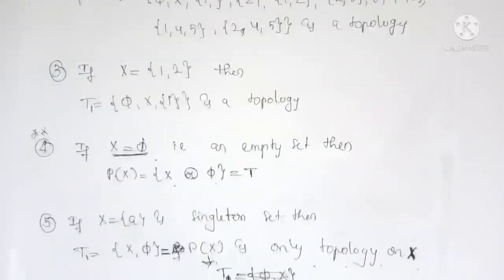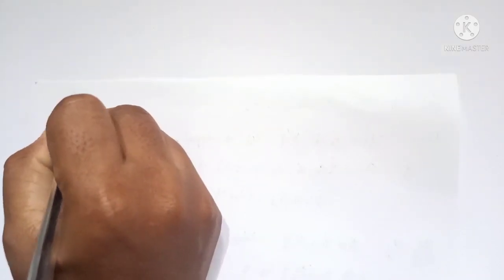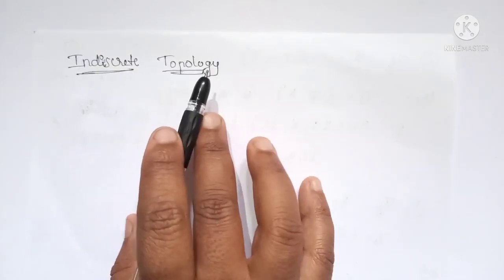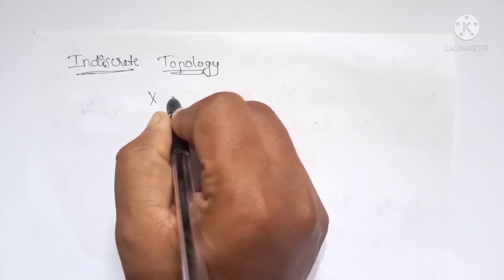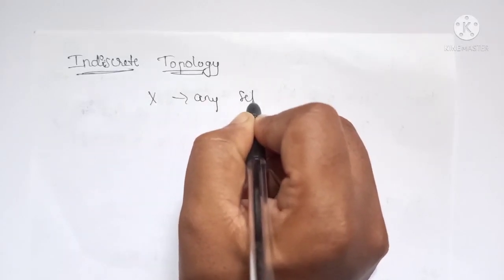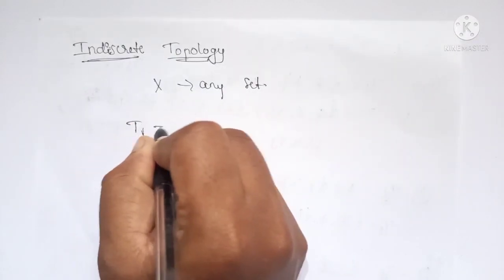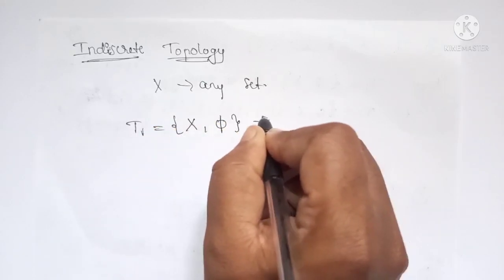Okay, next we have another two definitions: one is discrete topology and another is indiscrete topology. Already I have explained what indiscrete topology is. So first let us see indiscrete topology. Let X be any set, then there always exists a topology T1, the collection of set X and the null set, which is always a topology.